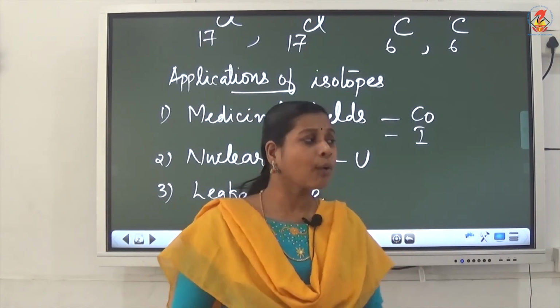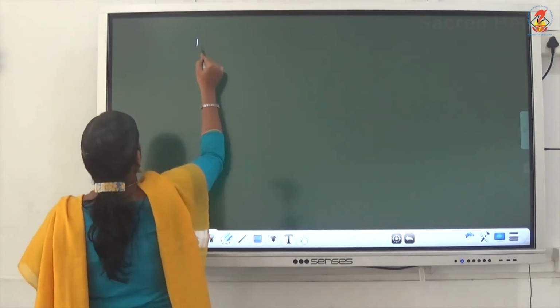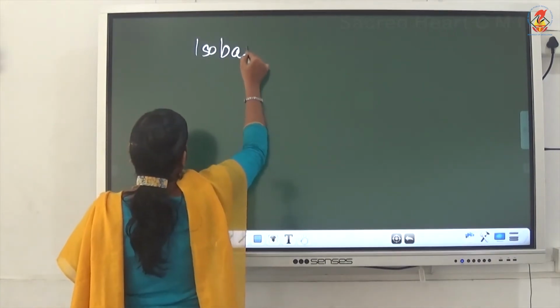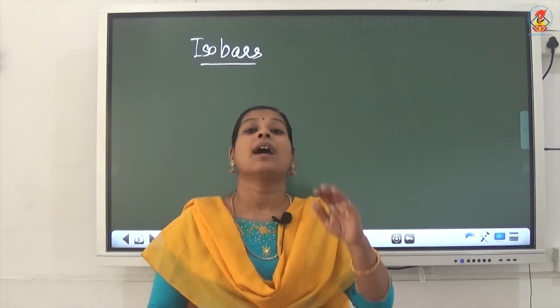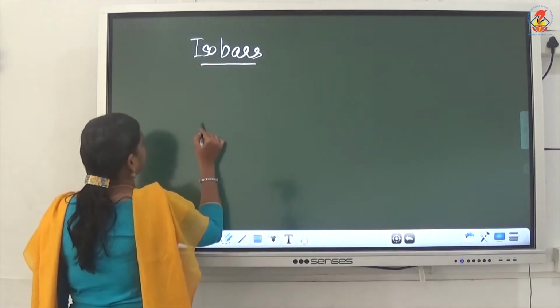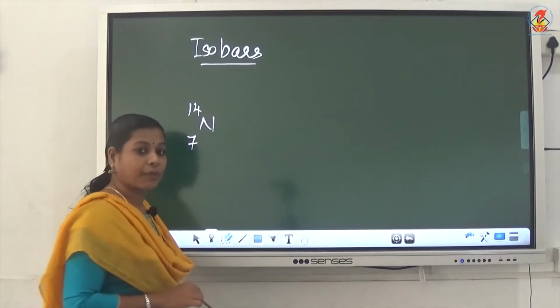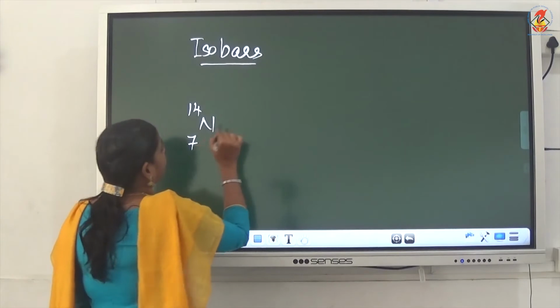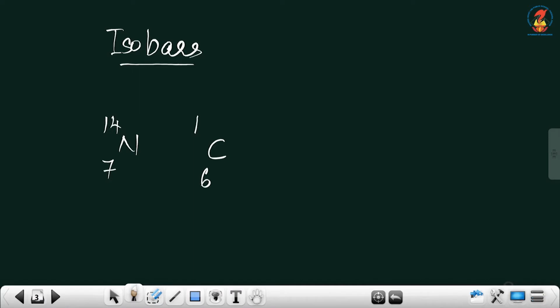Okay, now we can move to our next topic, that is isobars. What do you mean by isobars? Isobars are different elements, so the atomic number will be different, but with the same mass number. For example, nitrogen with atomic number 7 and mass number 14. This is the atomic number and mass number for normal nitrogen. And one more is the radiocarbon isotope we have seen, carbon 6, 14.